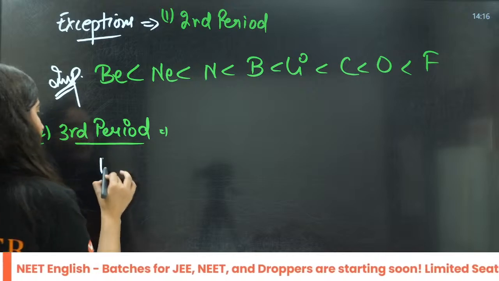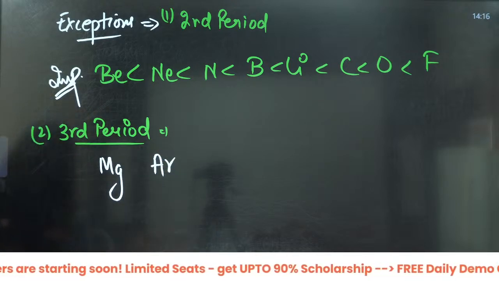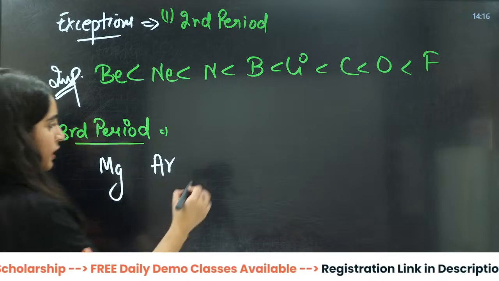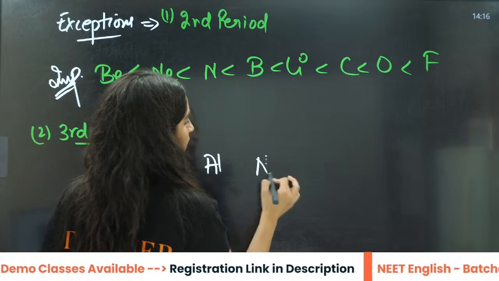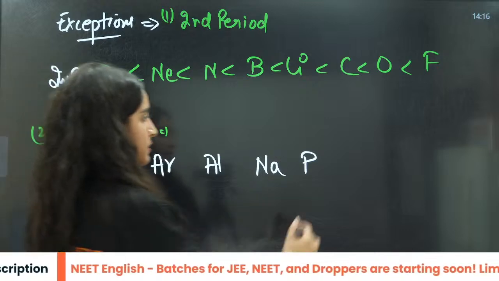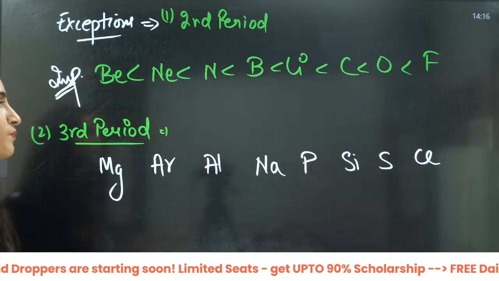It's like Mg, Ar, and then you have C, Ca.